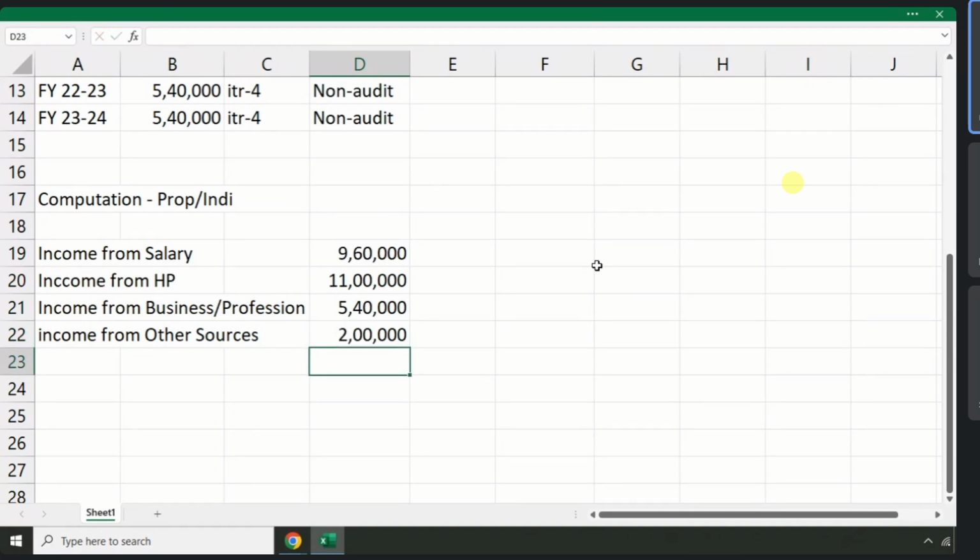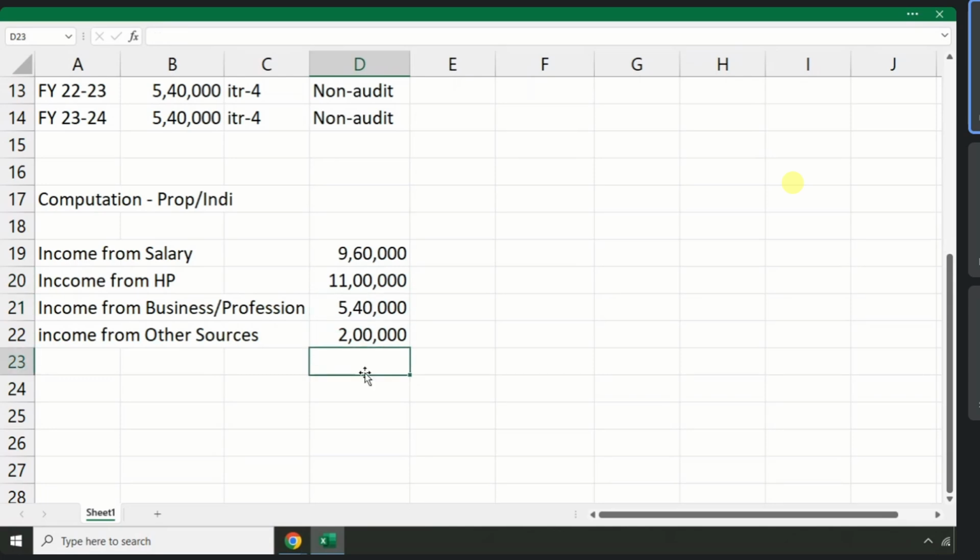Just like any other income, in proprietary, any business will never pay taxes to the government in the business name. The business profit needs to be considered as personal income. Just like my salary income, just like my property income, I also have income from my business. How much?